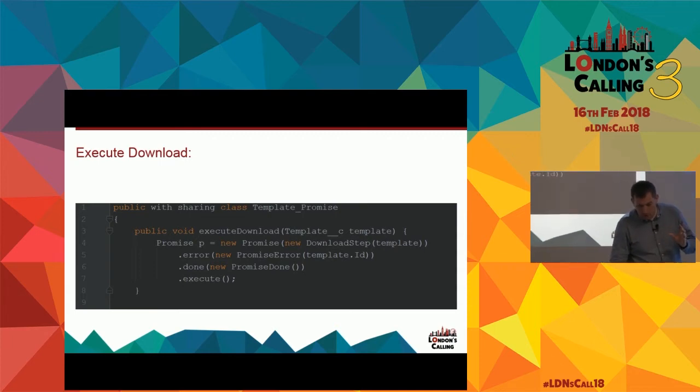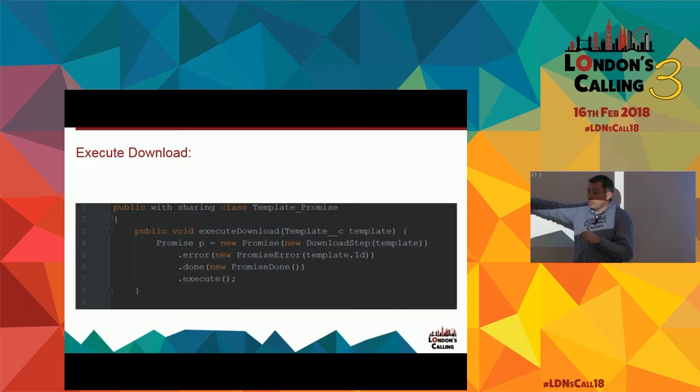So this is the way in which we create the promise, and it's worth just being mindful of a couple of the limits that we have around Salesforce in the way in which we can use some of this stuff. One of the problems that we faced for Sage was the number of .thens we could do. And I'll explain that a little bit in a moment. Okay.